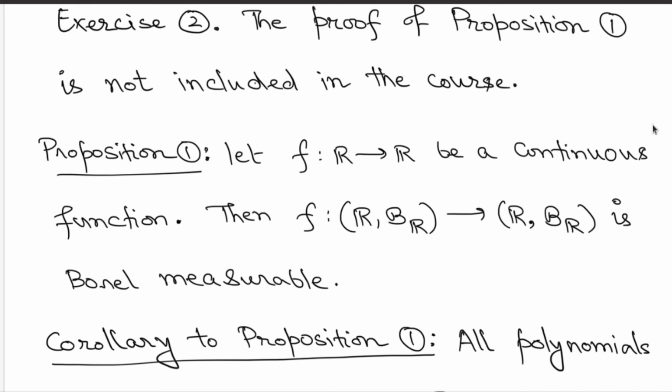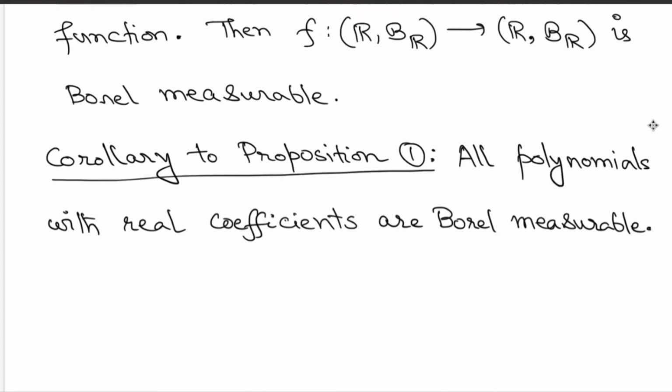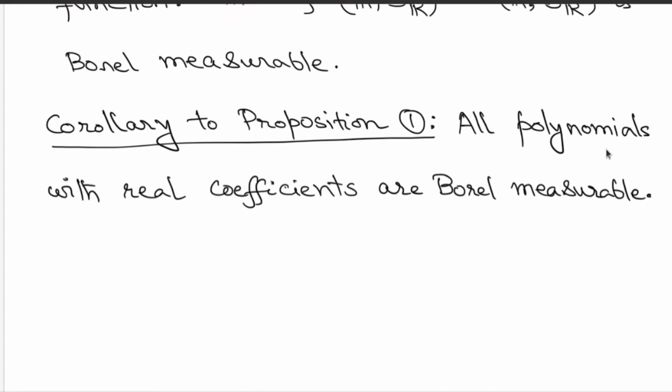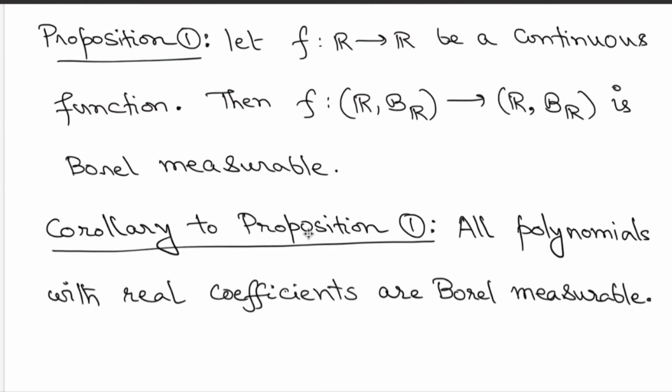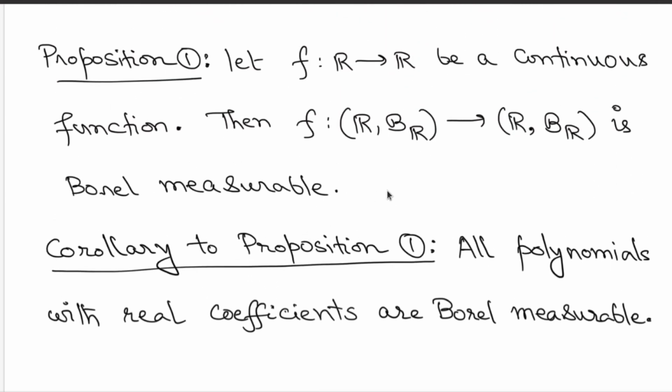For concrete examples of continuous functions and hence measurable functions, you can look at polynomials with real coefficients. If you choose any polynomial with real coefficients, it will turn out to be Borel measurable, because these are continuous functions. Moreover, you can think of other nice continuous functions like trigonometric functions, sine and cosine.